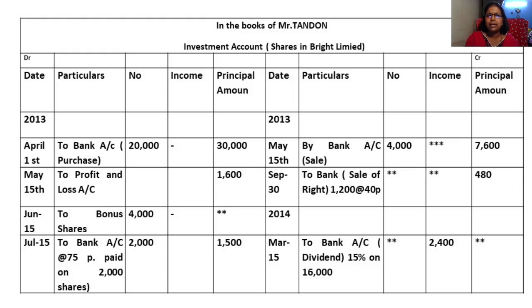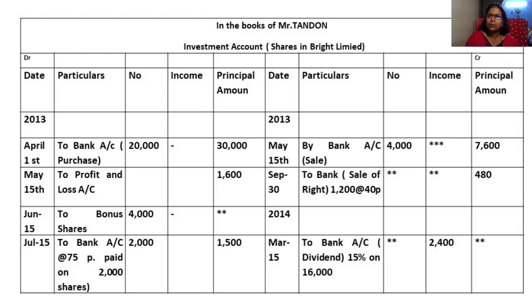So now see, as on 1st April, what has happened? That is the opening balance. Okay, whenever you buy, investment account is real account, debit what comes in, credit what goes out. Okay, so any asset which is coming inside the business, write it on the debit side, and any asset which is sold out of the business, write it on credit side. So as on 1st April, to bank, how much is the number of shares? This is given in the problem.